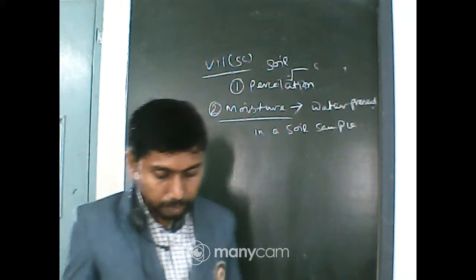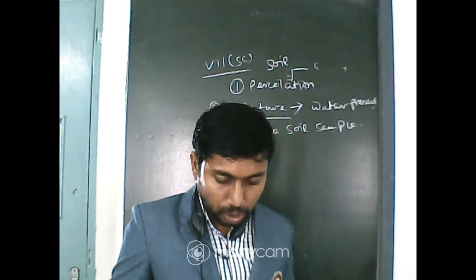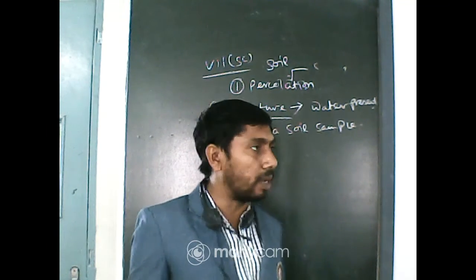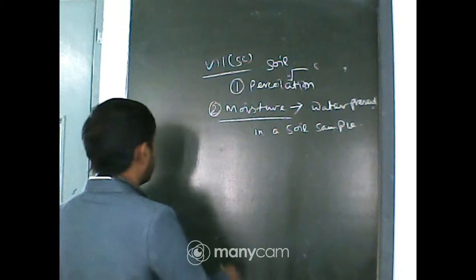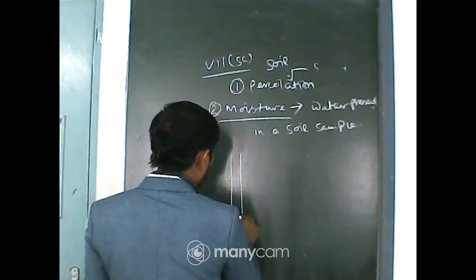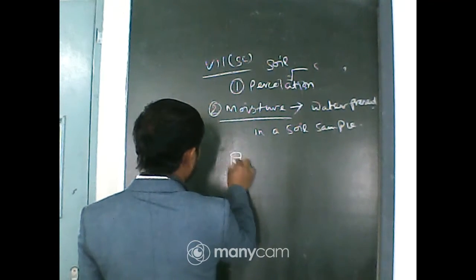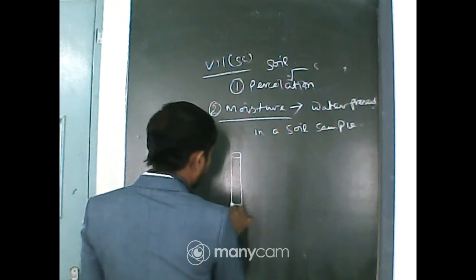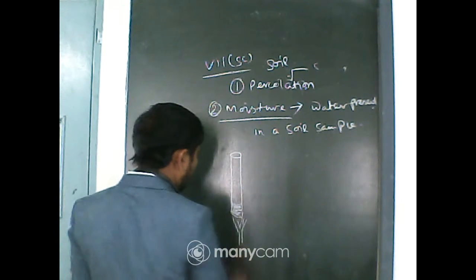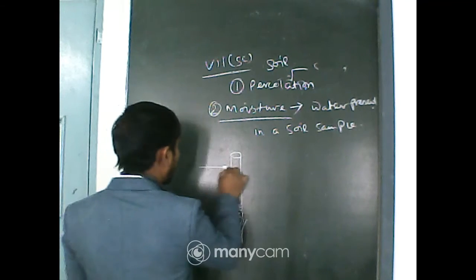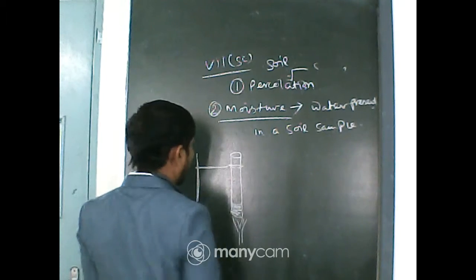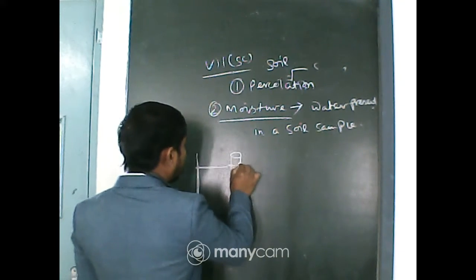Next, come to page 101, right column. Look at the soil sample, boiling tube and water droplets. What does this tell us? This is to prove that moisture is present in a soil sample. For this we take one hard glass test tube with a sample of soil, and it is heated by a burner. There is a clamp to hold it. And you will see what the observation is.